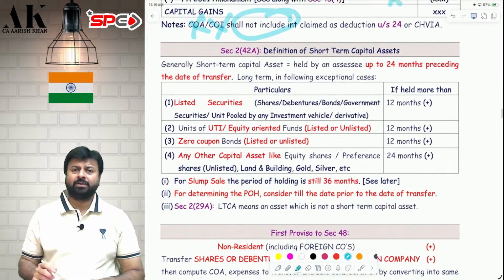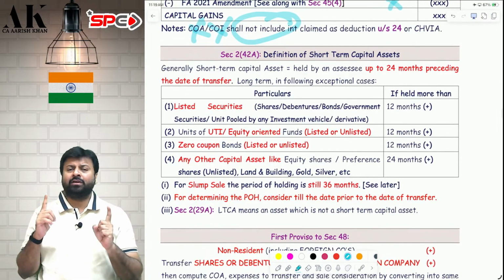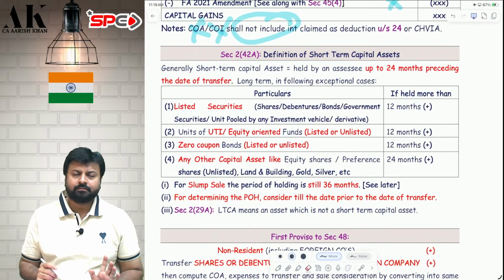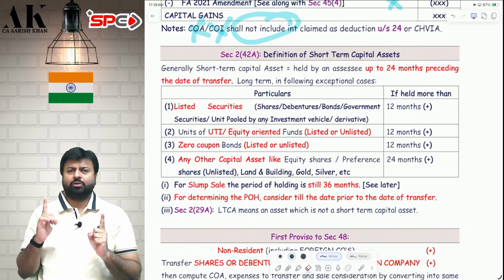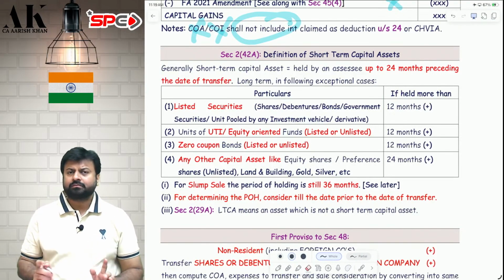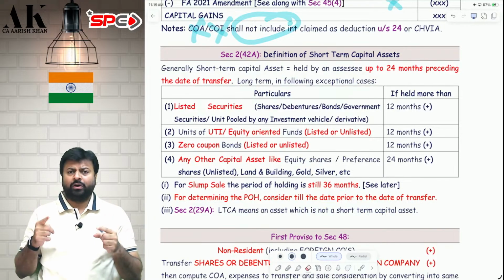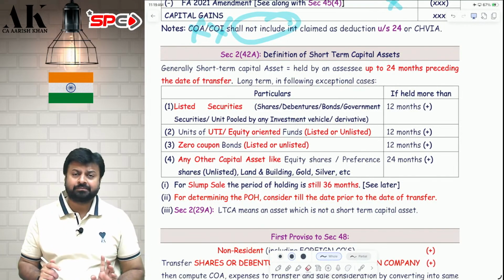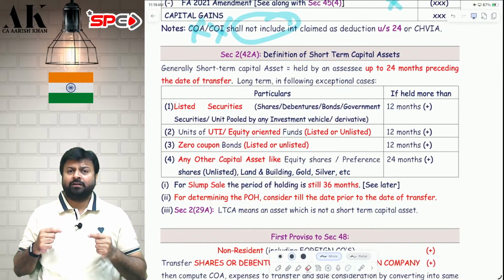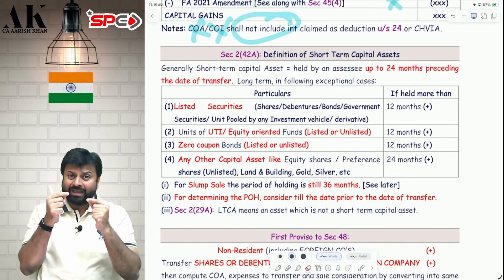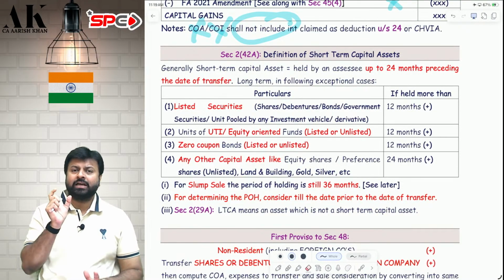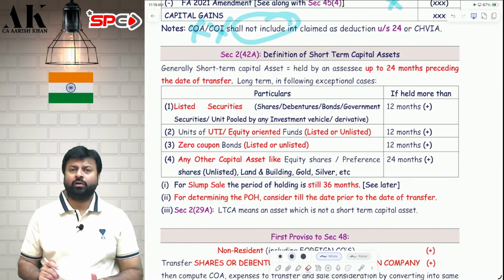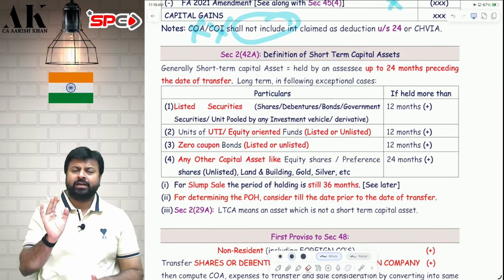So when can an asset be called short-term? If the period of holding is up to 24 months, it is called short-term. Sir, how to compute period of holding? From the date of purchase till one day prior to the date of transfer. You will count from the date of purchase till one day before the date of transfer, and that is considered to be the period of holding. If it is up to 24 months, it is short-term. If it is more than 24 months, it is long-term.